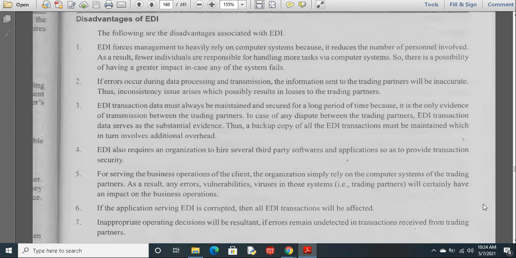The third point will be EDI transaction data must always be maintained and secured for a long period of time because it is the only evidence of transmission between the trading partners. So in case of any dispute between the trading partners, EDI transaction data serves as substantial evidence.